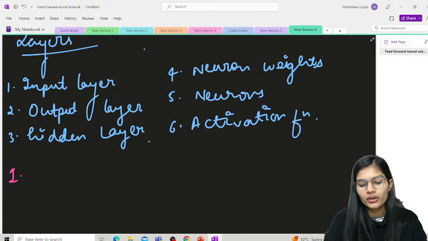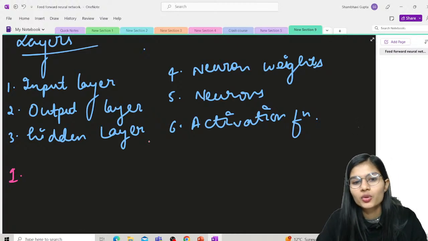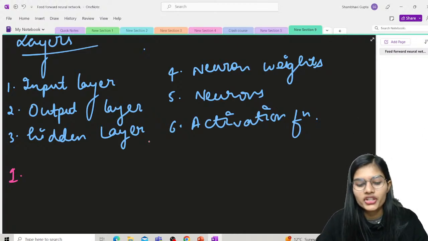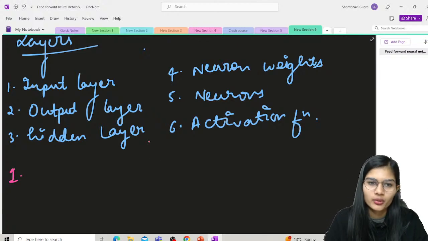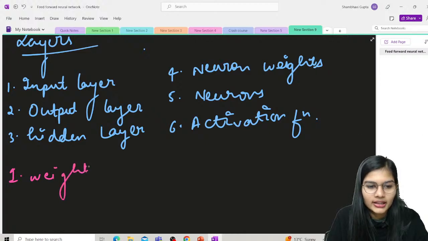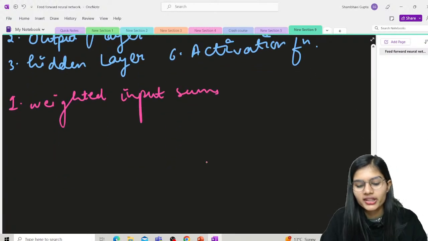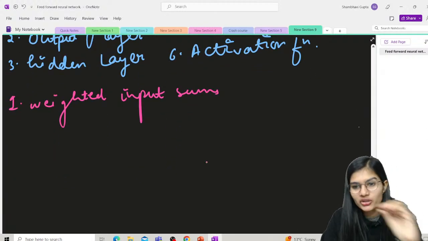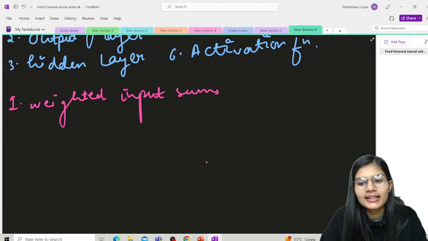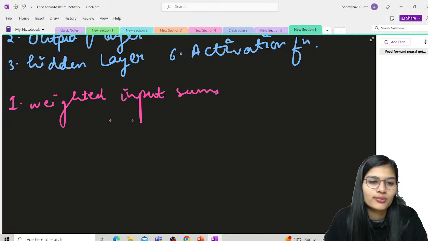So how does a neuron work? They work in two methods. The very first one is they create weighted input sums. And second, they activate the sums to make them normal.